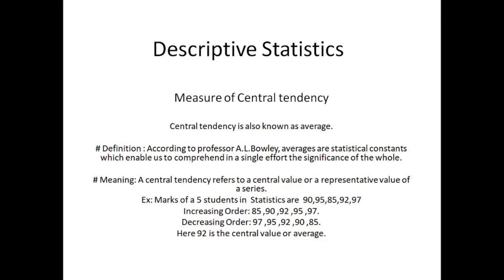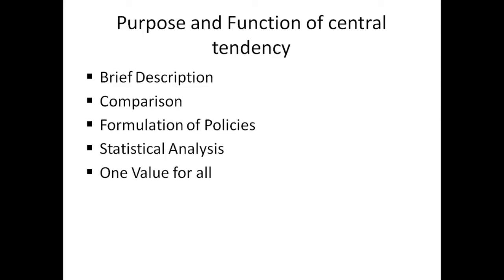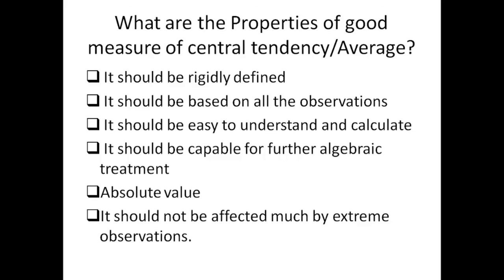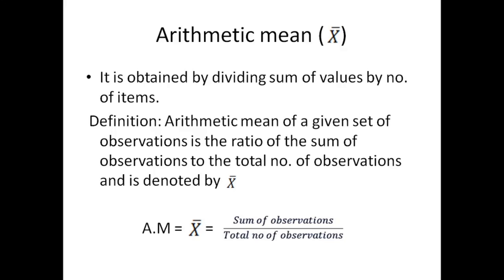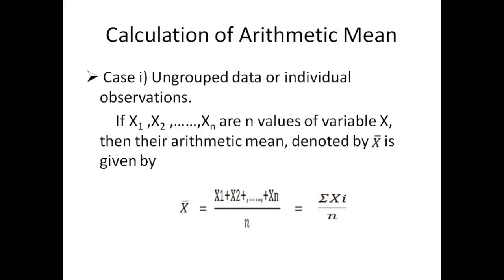Therefore the arithmetic mean for the given distribution is 132.6238. So in this lecture we have seen the definition of central tendency, that is, a central tendency refers to a central value or a representative value of a series. Then the purpose and function of central tendency, and properties of a good measure of central tendency. After that we saw arithmetic mean, which is denoted by x bar, and its definition is the sum of observations divided by the total number of observations. Then we saw calculation of arithmetic mean. There are three types of data: individual observation, ungrouped frequency distribution, and group frequency distribution.